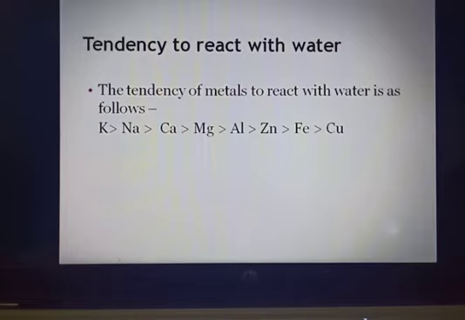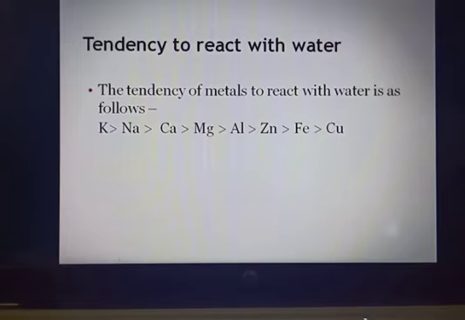You all can see, potassium and sodium are considered to be the highest in reactivity. So potassium is more than sodium, sodium more than calcium, calcium more than magnesium, magnesium more than aluminium. Similarly, aluminium is more reactive than zinc, then iron, and then copper. So copper doesn't give any reaction when it reacts with water. Alright, so this is the chemical property of metals when they react with water.